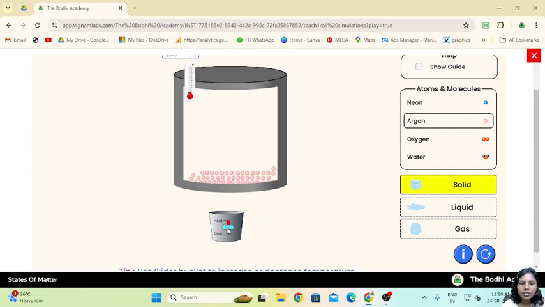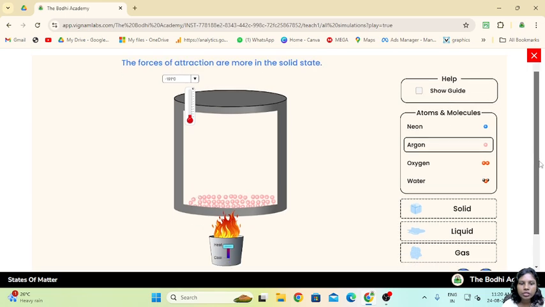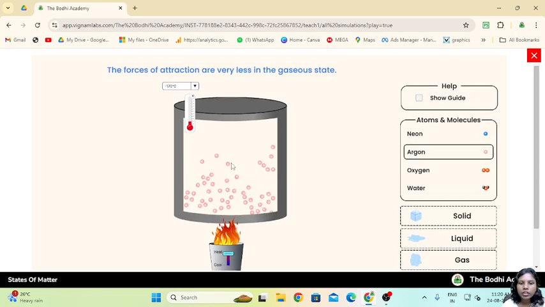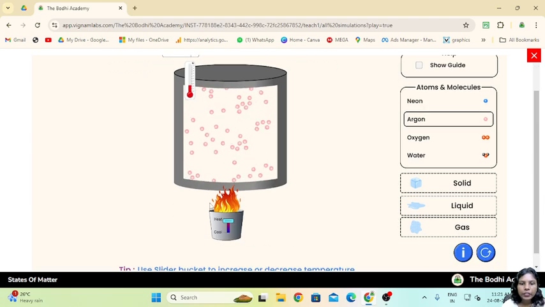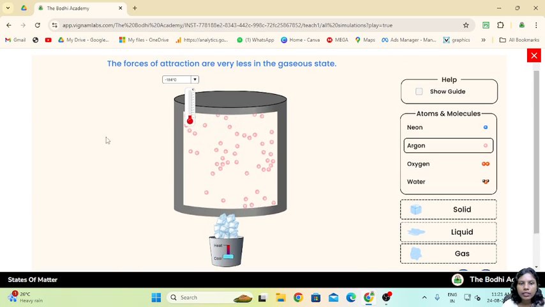Now we increase the temperature. As we do, they go into the gaseous phase, and we can see that the forces of attraction are very low. They are colliding with each other, but comparatively very few collisions are happening. Similarly, when we reduce the temperature, they go back into the solid state, where the forces of attraction are greater.